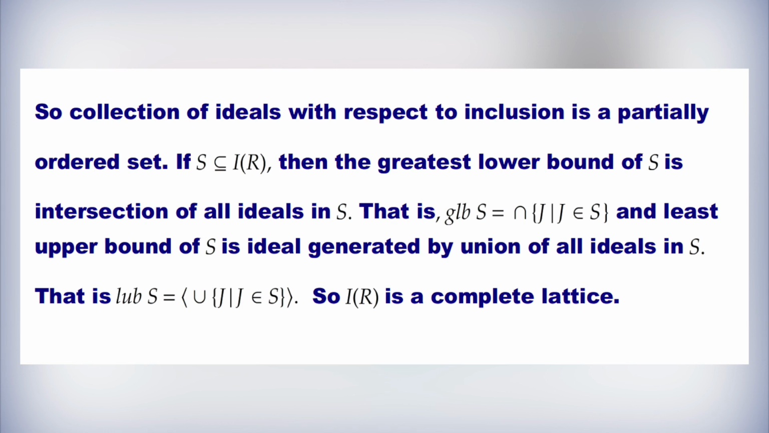If S is a subset of I(R), then the greatest lower bound of S is the intersection of all ideals in S, that is, GLB of S is equal to the intersection of all J such that J belongs to S, and the least upper bound of S is the ideal generated by the union of all ideals in S, that is, LUB of S is equal to the ideal generated by the union of all J such that J belongs to S. So, I(R) is a complete lattice.